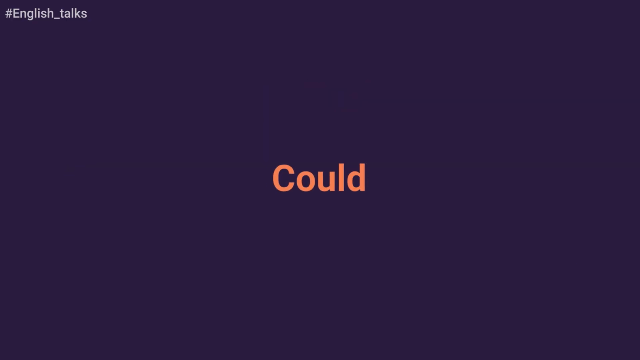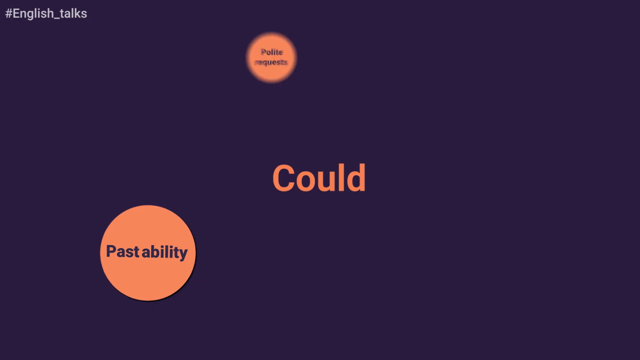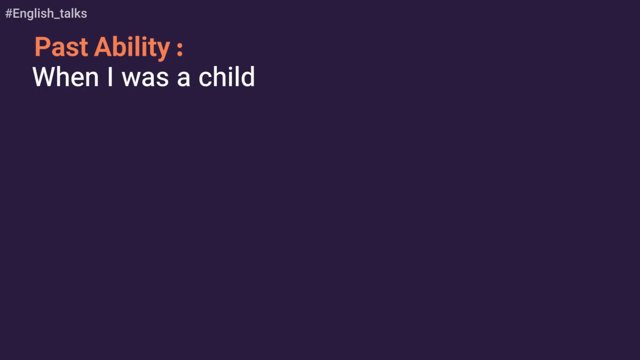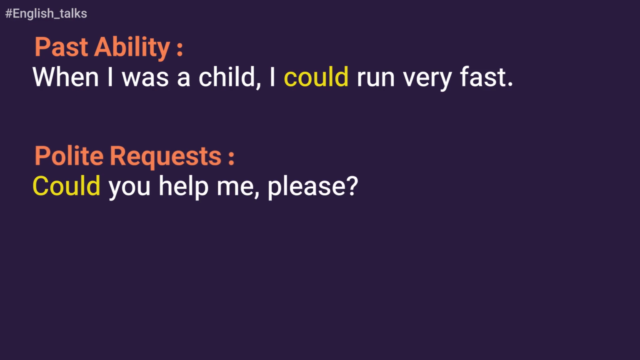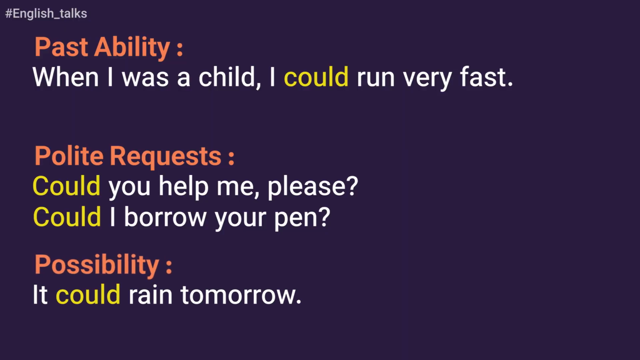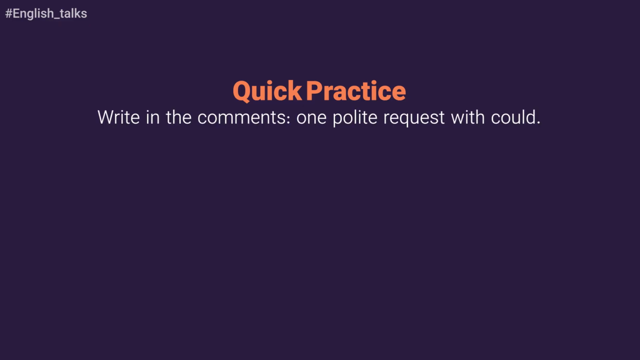Could for past ability, polite request, and possibility. For past ability, we can say when I was a child, I could run very fast. And for polite requests, we can say could you help me please? Or could I borrow your pen? And for possibility, we can say it could rain tomorrow. Let's practice. Write in the comments one polite request with could.